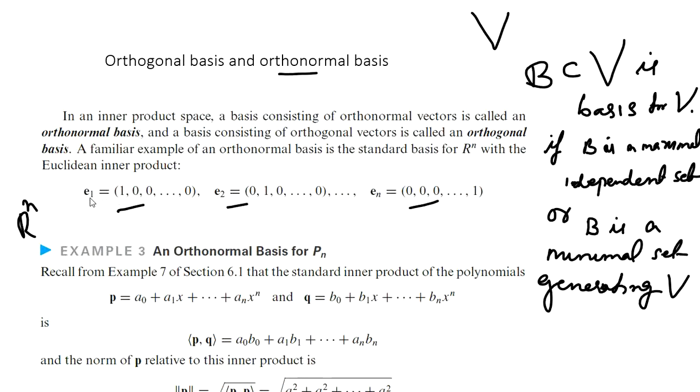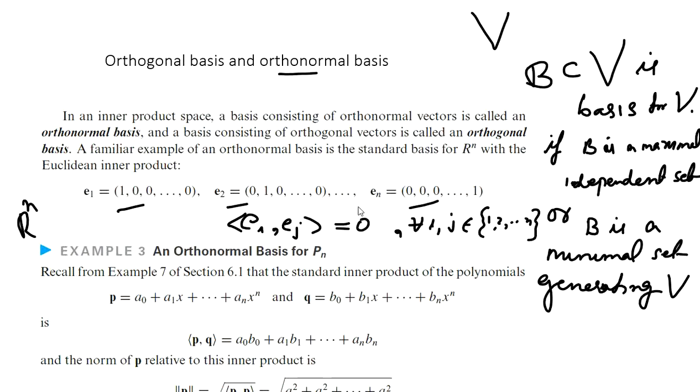Each of these E1, E2, etc. En has norm 1 and they are mutually orthogonal. If we take the inner product of any Ei with Ej, it becomes 0 for all i, j belonging to the collection 1, 2, etc. up to n, i not equal to j. This is true.